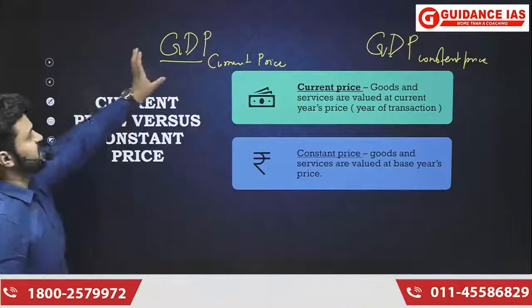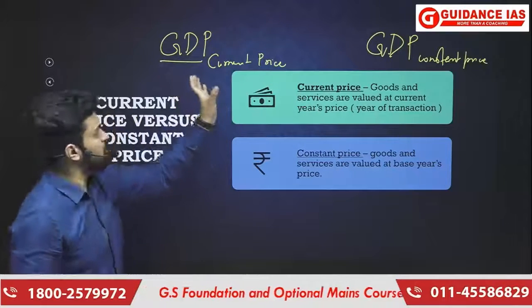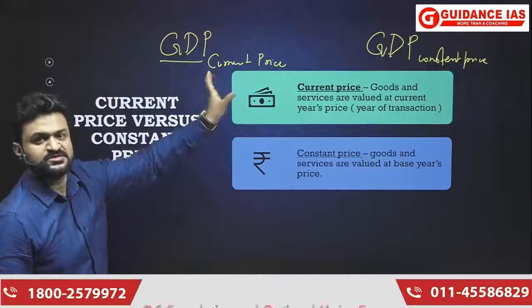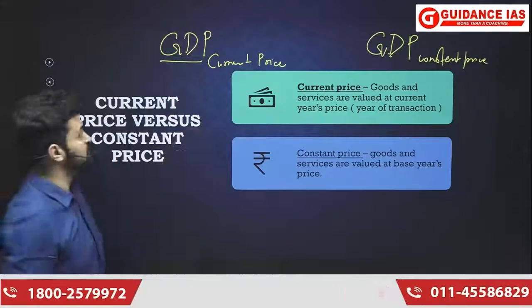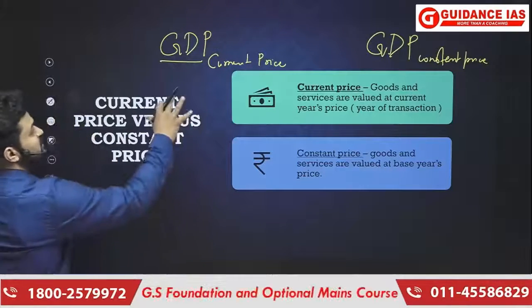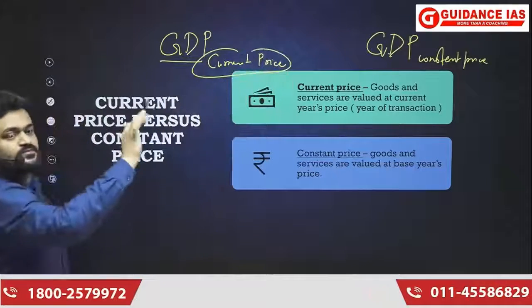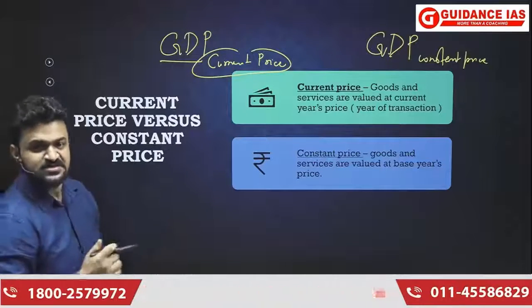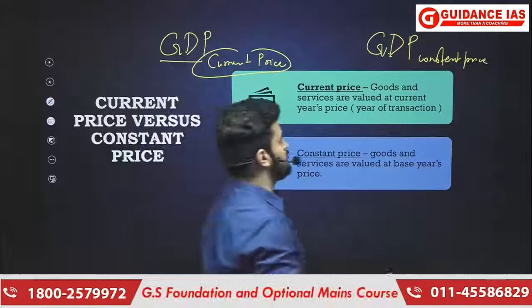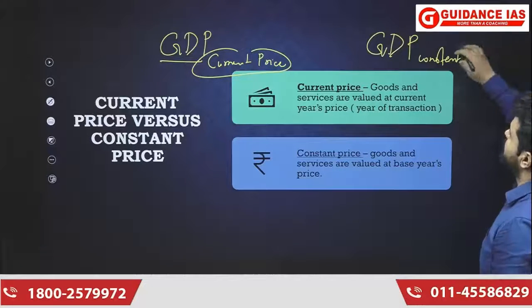So when GDP at current price is calculated, it is going to consider the money value of all the goods and services produced in the economy, or produced in the domestic territory of a country. Monetary value will account for the current price, that means the price of those products in that particular year when the transaction is taking place. And here it will be the price of those products in the base year.